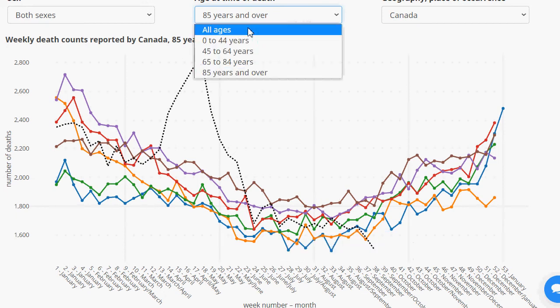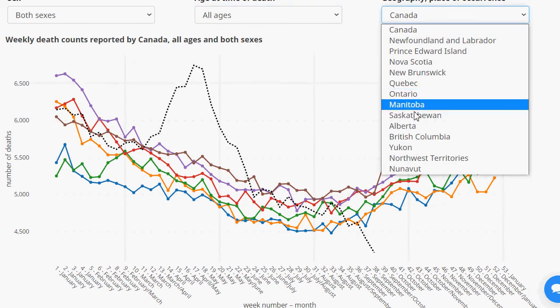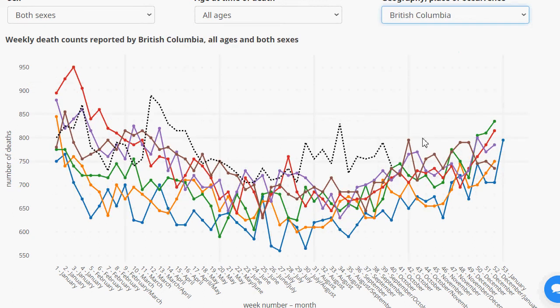So if we take a look at this and see this from different provinces, say British Columbia, relatively a little bit of a spike here, or head and shoulders pattern, I suppose, and it had a little bit, but it's not having any of the downtrend.